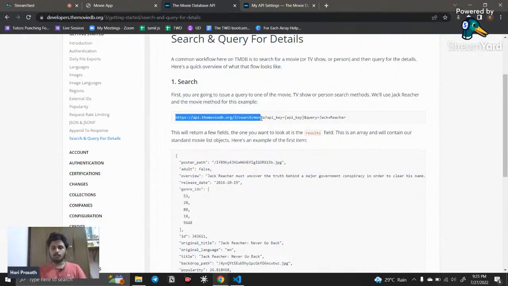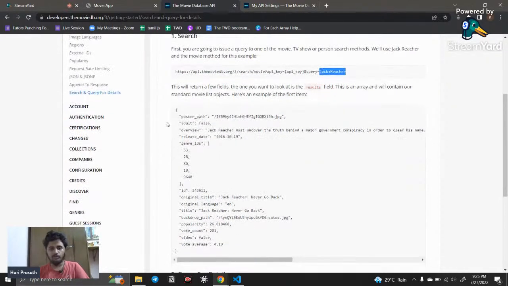http://api.themoviedb.org/3/search/movie, and you need to give the API key, and after that the query is added. And here you can see this is the search query. If you ask for Jurassic Park, it's going to produce Jurassic Park. If you ask for something else, it's going to produce the result for that. For example, if you copy and paste it, it's going to produce this result.